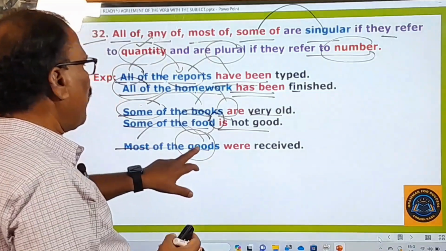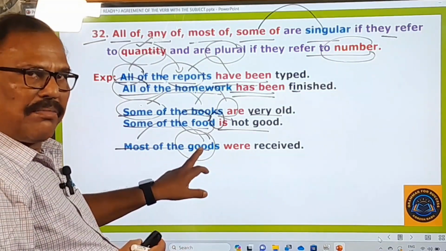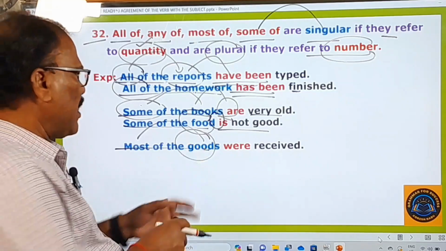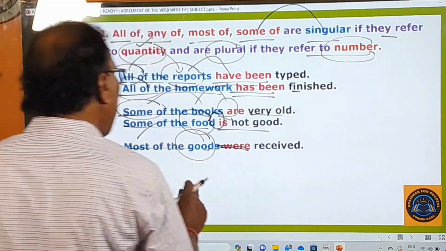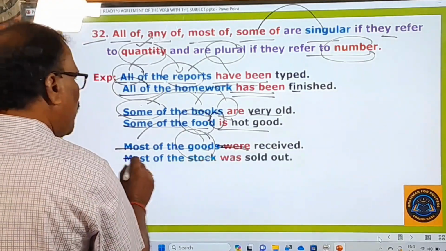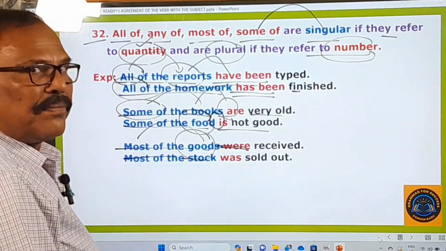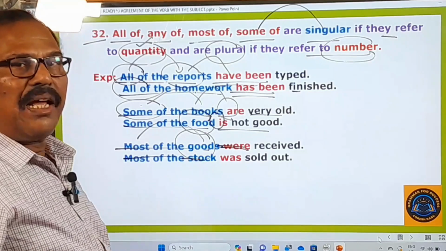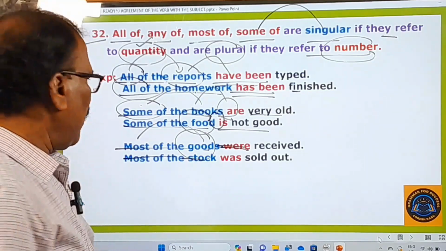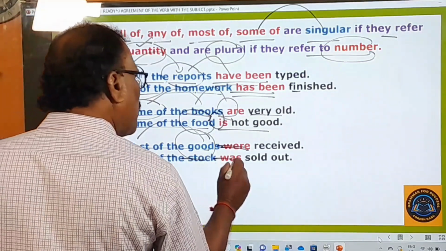And here most of the goods, plural. Most of is used with a plural word, and that's why you use a plural verb after that. Most of the goods were received, right? And then comes most of the stock. Stock is what? An uncountable noun. You cannot count stocks and all that. So most of the stock was sold out.